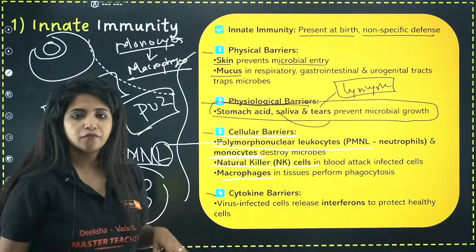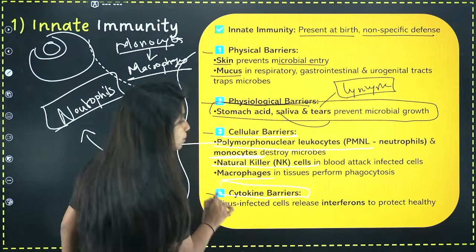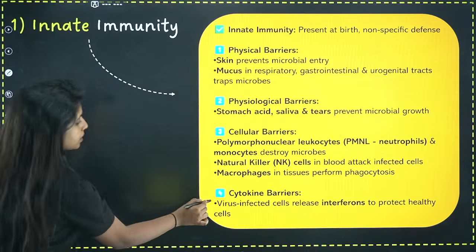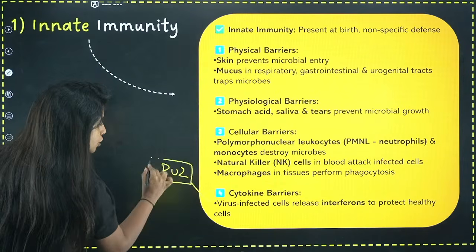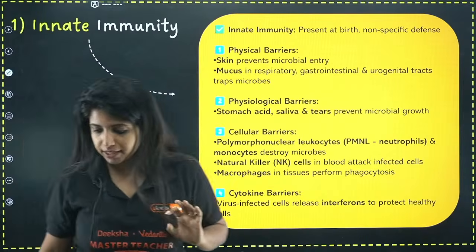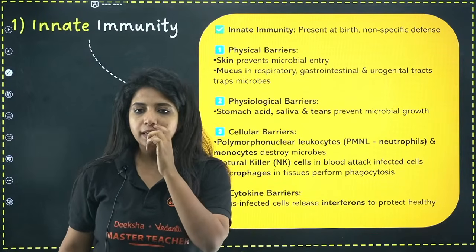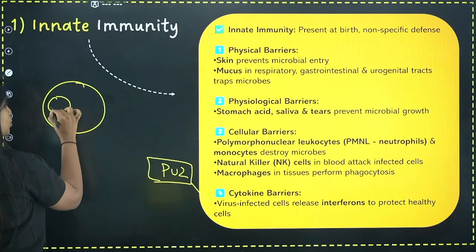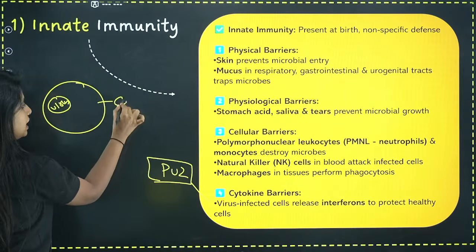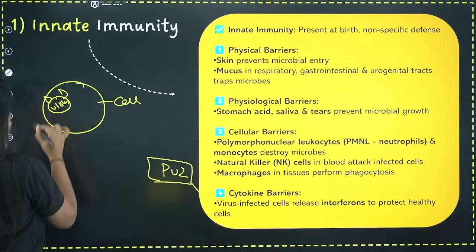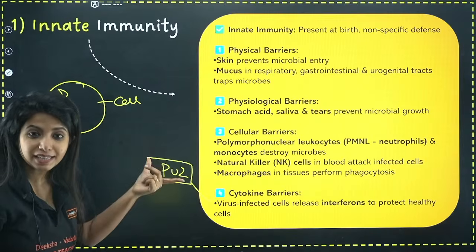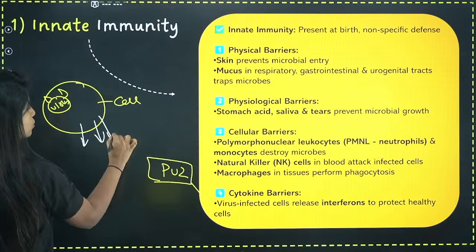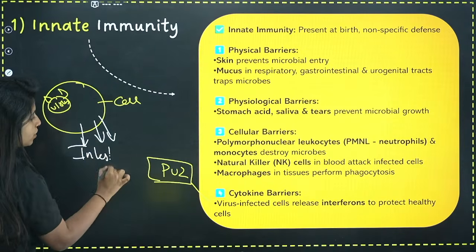Okay, now let's go ahead with cytokine barriers. This is very, very important because you get an MCQ question straight from this in your PU2 as well as your KCET. Listen to me. So basically, suppose there is a cell that is infected by virus. So this is the virus and this is the cell that is infected by the virus. What does the cell release? Does the cell release anything? Yes. It releases some very important things which you call interferons.